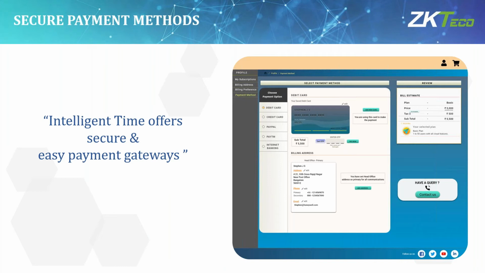In this Intelligent Time we have different kinds of payment gateways like debit card and credit card. Many other cloud solution providers also have this, but the main thing here is that the data storage in the backend should be secure enough. That security level we are maintaining here, and it is very secure.